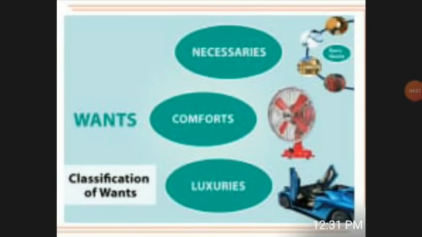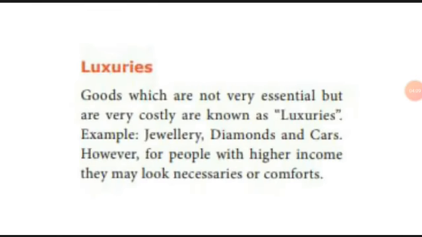Next is luxury goods. That means it is not very essential. Without that also we can live. We want to show our status, no? For that, the things we buy are luxury goods. Jewelry, diamonds, luxury cars we will buy, no? That is about luxury goods.